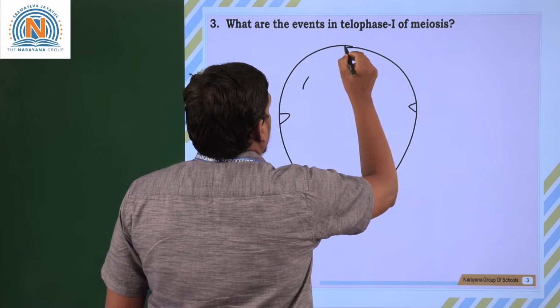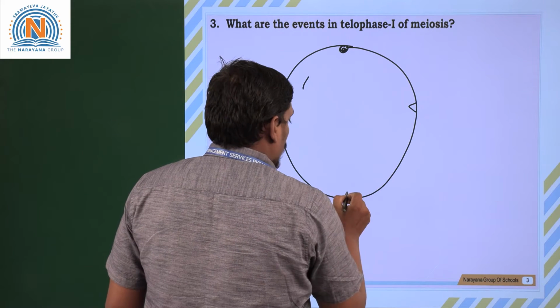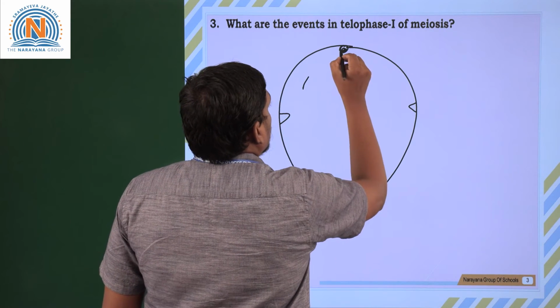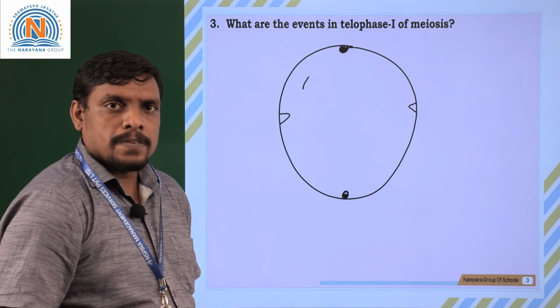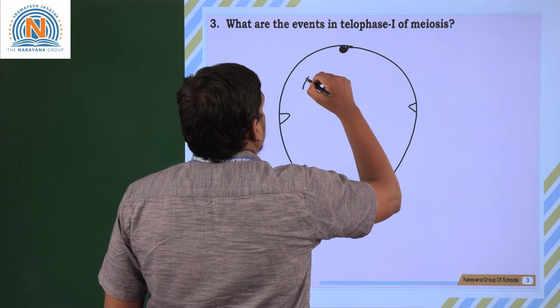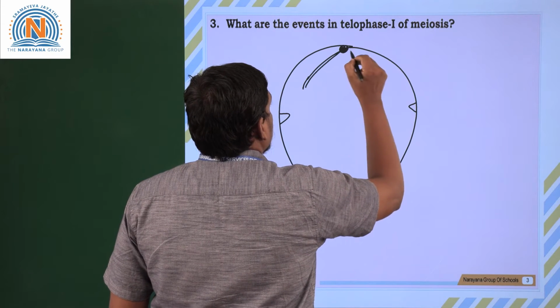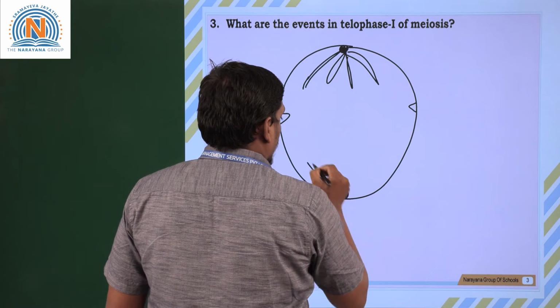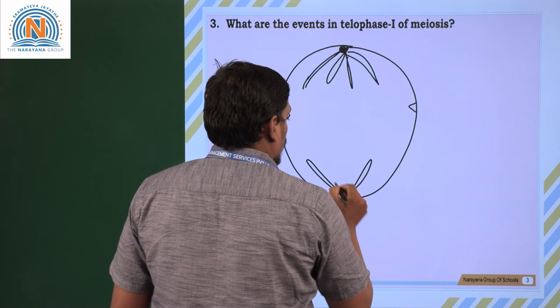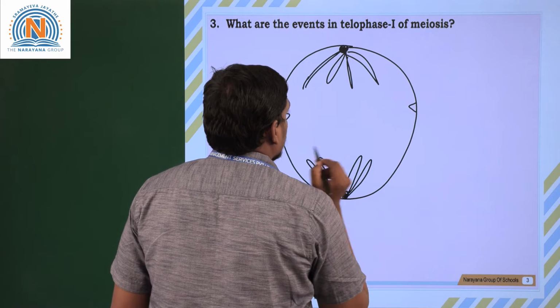You know that from the anterior end and posterior end, there is a pore-like structure called the spindle pole, through which the microtubules arise. So imagine these are microtubules. What are these called? Microtubules. Generally it looks like this.